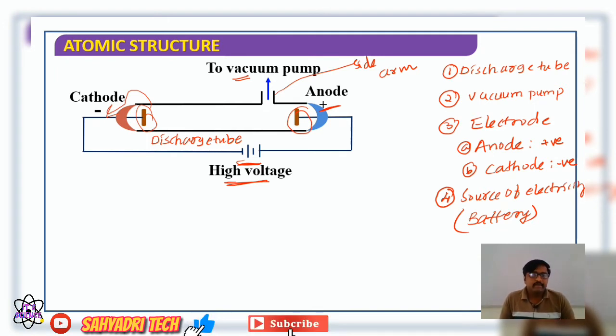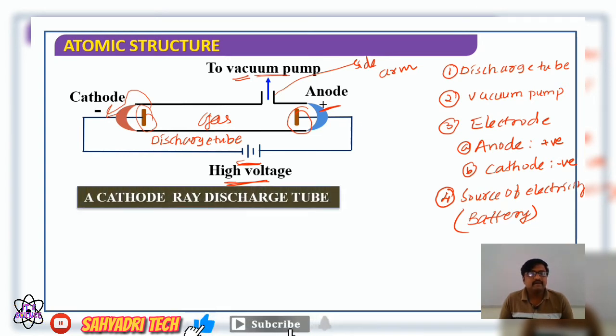Well, when we pass high electric voltage through gas taken in a discharge tube at reduced pressure, with the help of a vacuum pump reducing the pressure, what happens? Some rays are emitted from the cathode and they move towards the anode. These rays are called cathode rays.